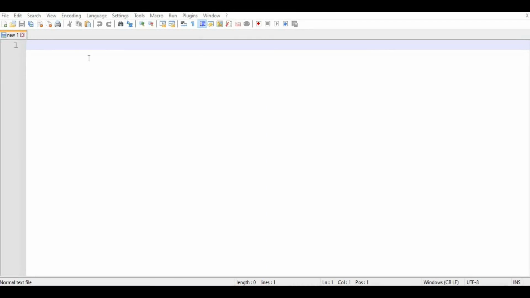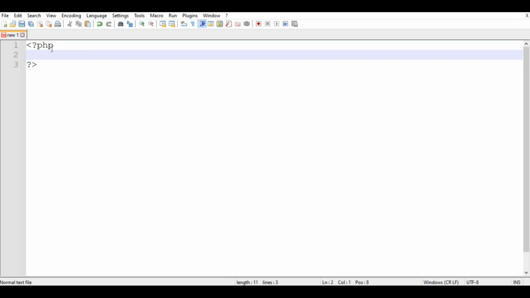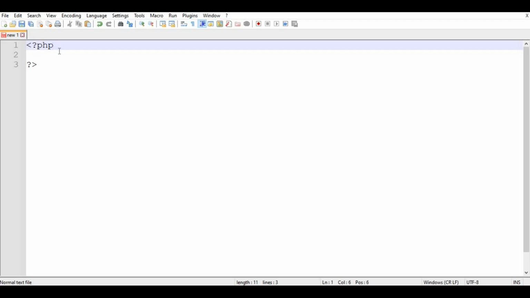Let's start to write the Fibonacci series program in PHP. In PHP, your program always starts with an opening and closing tag. Here is the syntax. If you are using the earlier version, that is 4, you can use the short tag like this, but I am currently using 7.4, so I will go with the full syntax.